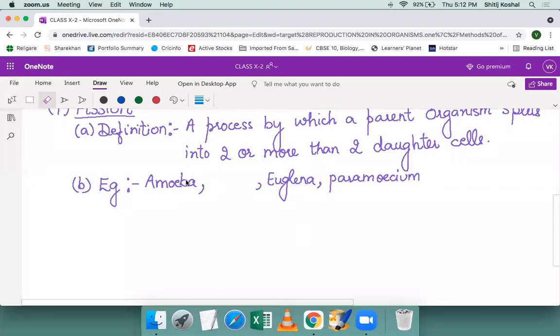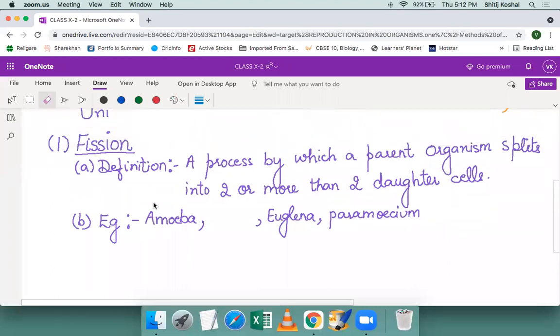Okay. So we were talking about the examples of organisms which undergo fission. Few examples I have mentioned like amoeba, euglena, paramecium, leishmania. These are few organisms which undergo fission. Now we will talk about the types of fission. What are the different types of fission?